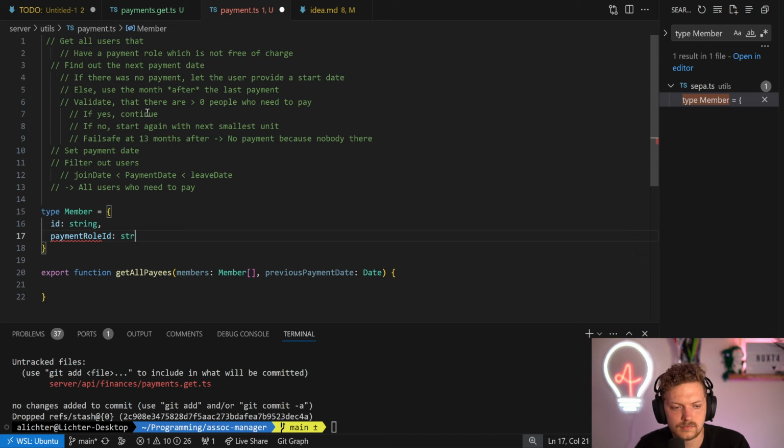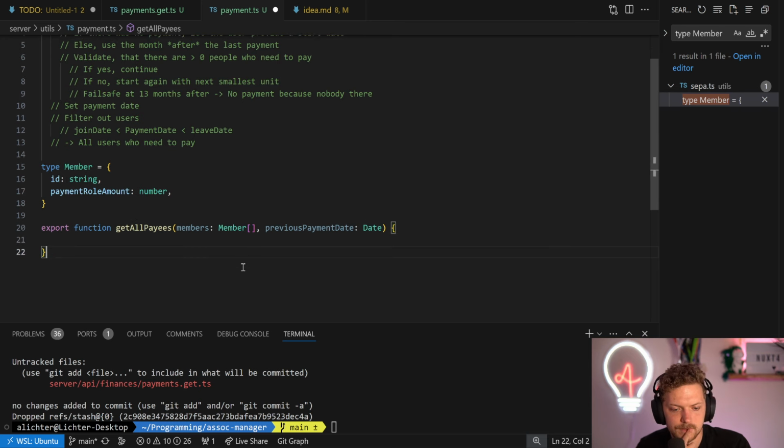ID. Ideally, we need it resolved actually. And here we need the payment role. Let's give the amount. So bigger than 0. No, actually it's not bigger than 0 here, but later it will be. Then it's greater than or equal to 0. Okay, we have the ID and the payment role amount. Do we technically need anything else here? We just do that check. We do this. Okay, that should be enough.